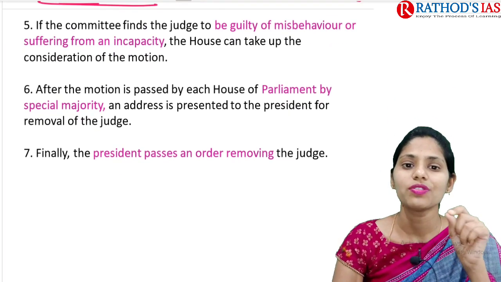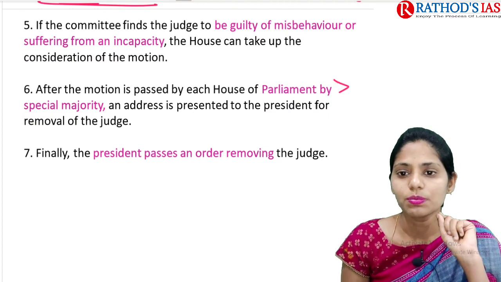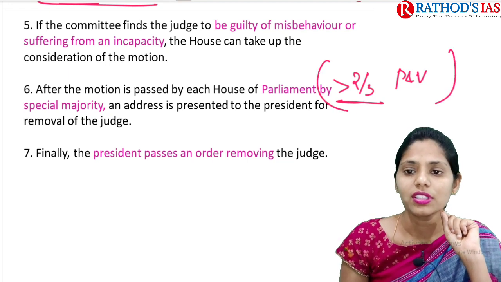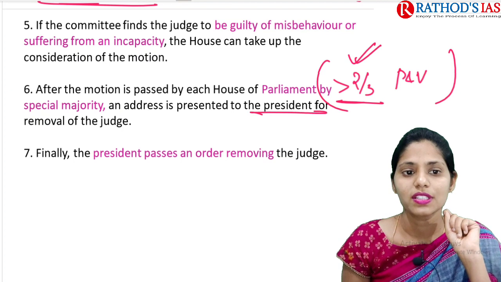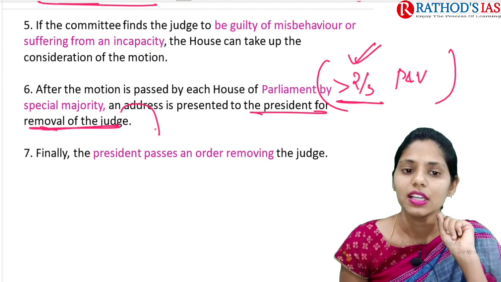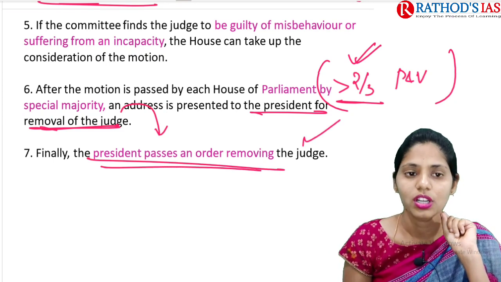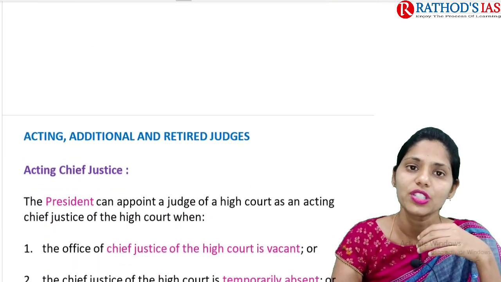So the motion must be passed in each house of Parliament by special majority, that is more than 2/3 of members present and voting. After this special majority, it will be presented to the President for removal of this High Court judge. And finally, the President passes the order of removing the judge from the High Court. So this is about the process of removal of High Court judges.